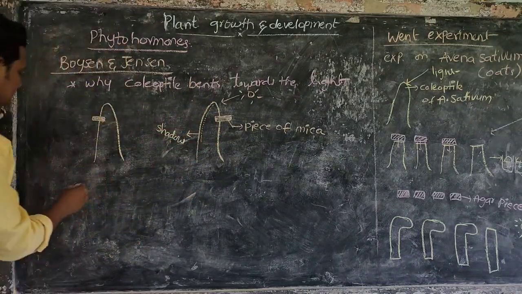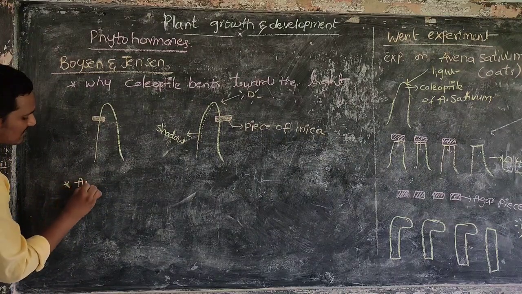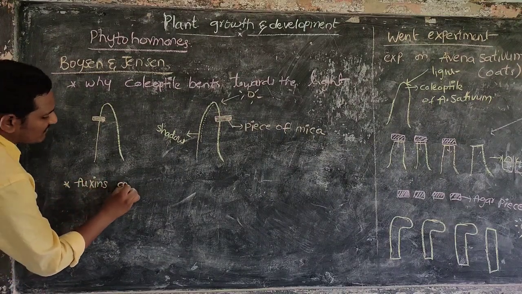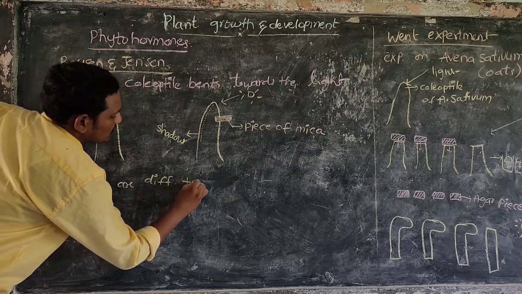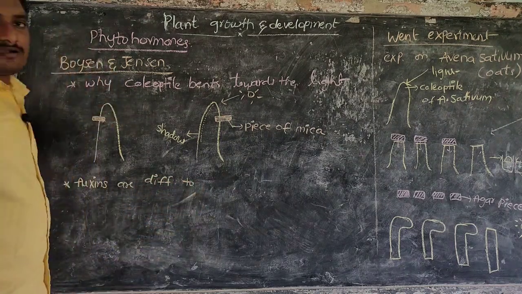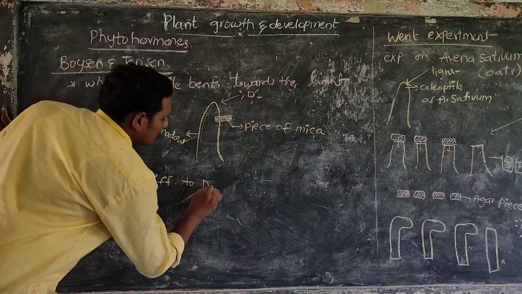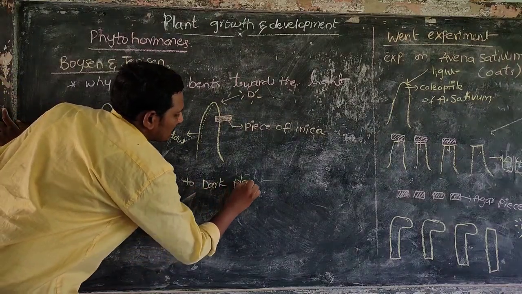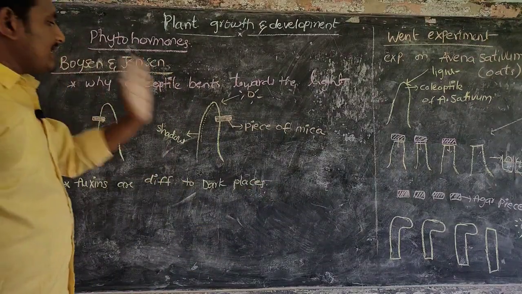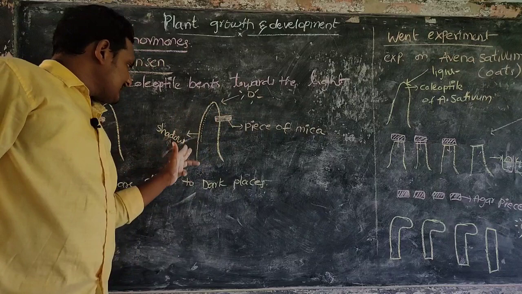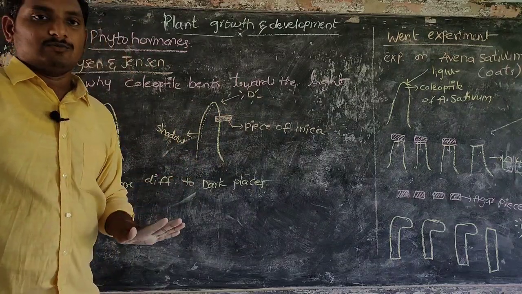So what he said is, auxins diffuse to where the light is not present. It means dark places, dark regions of a plant body. Here light is available, in this area light is not available.